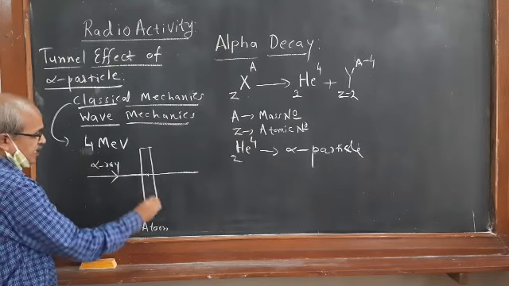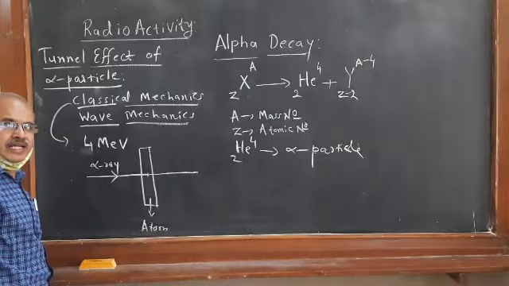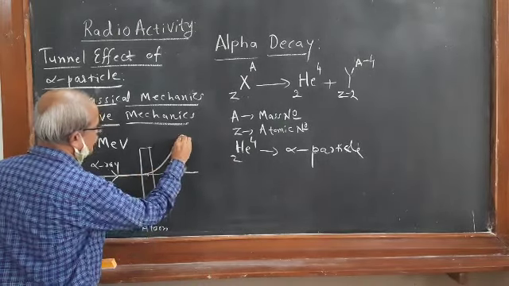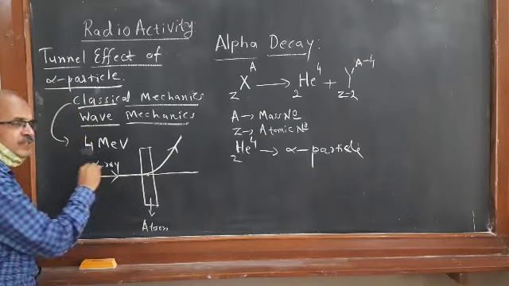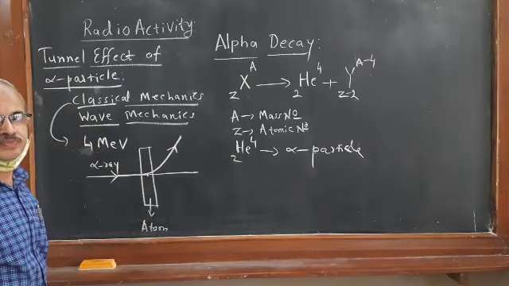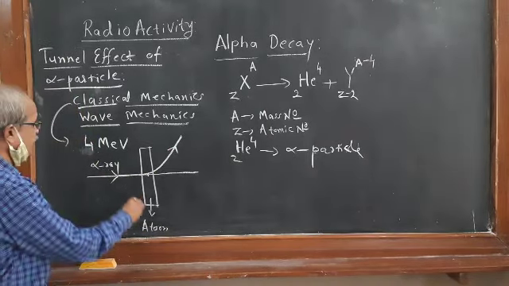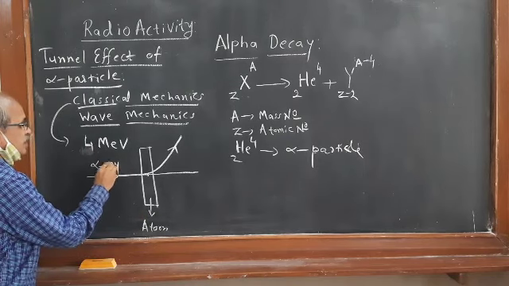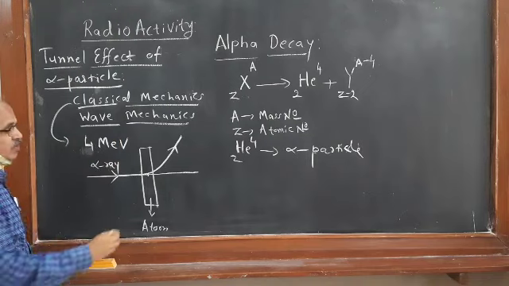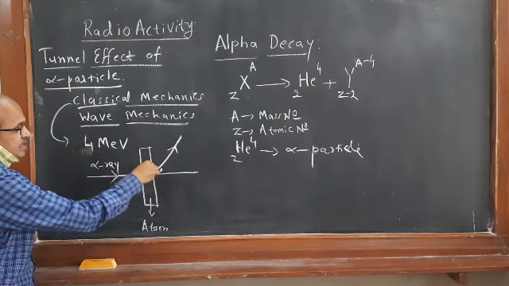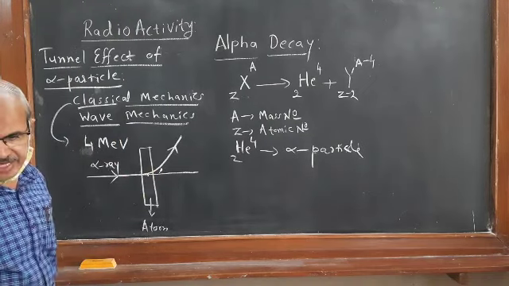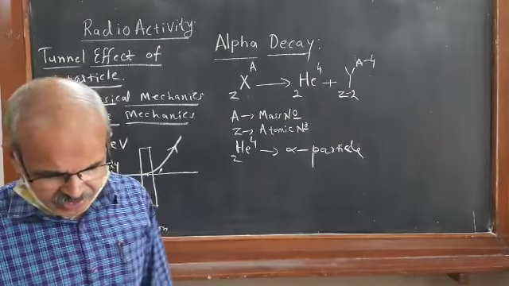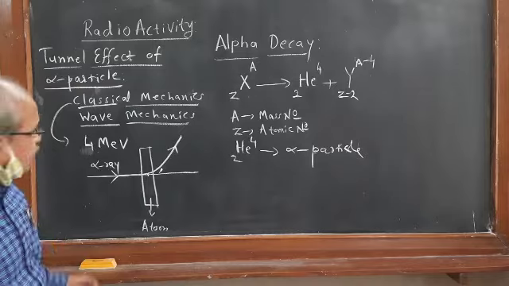Scattering takes place because of electrostatic repulsion between the two positively charged particles, so the alpha particle is scattered through a certain angle. From this study of scattering, the potential energy at different distances from the nucleus can be obtained.